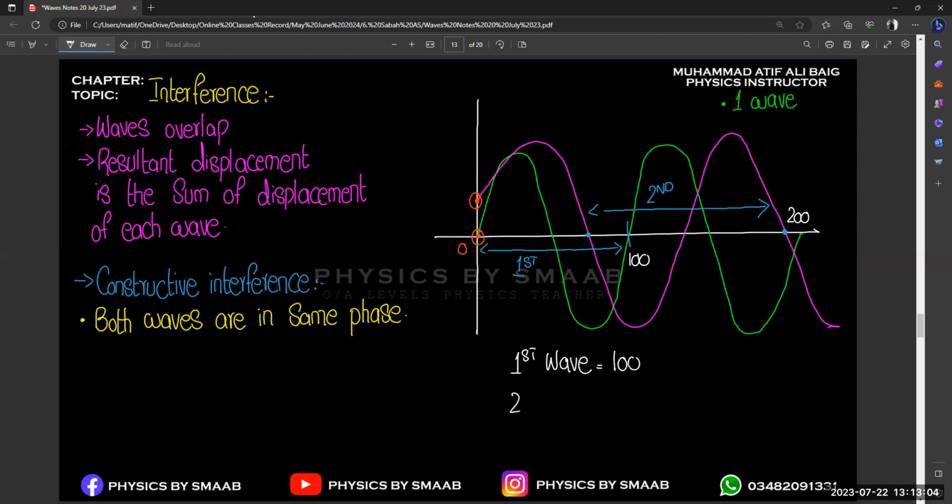Consider the second wave: it ends at 200. So we can observe that the second wave ends at 200 and the first wave ends at 100. The starting point of the first wave is 0, because it starts from the origin. And for the second wave, it starts from around 60 or 70.